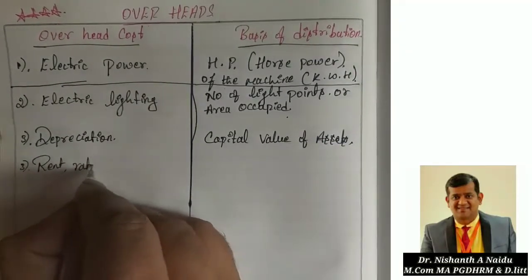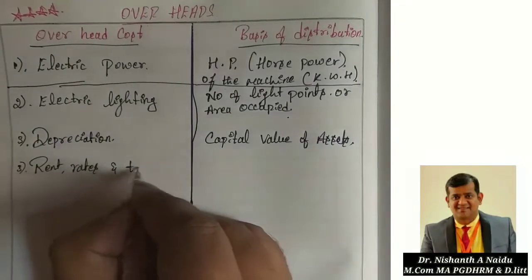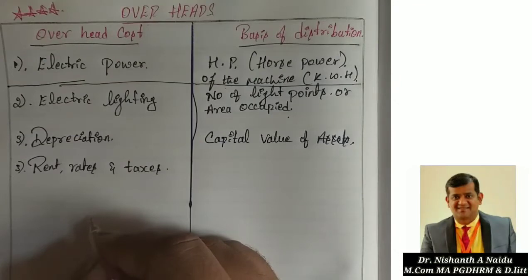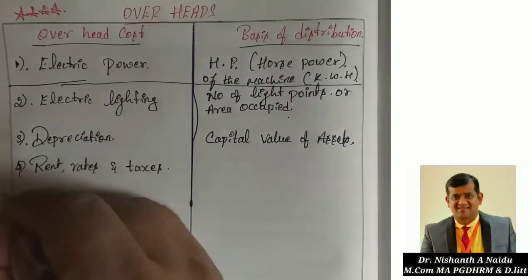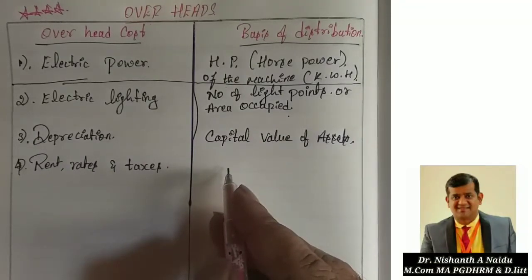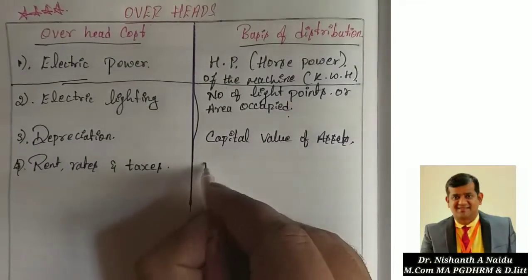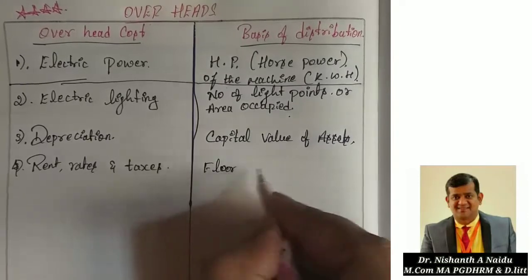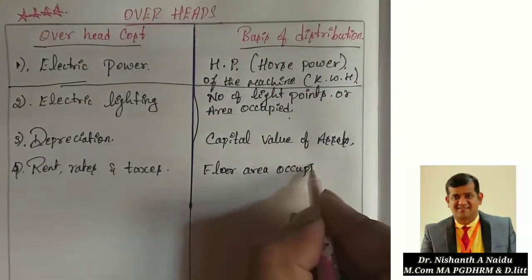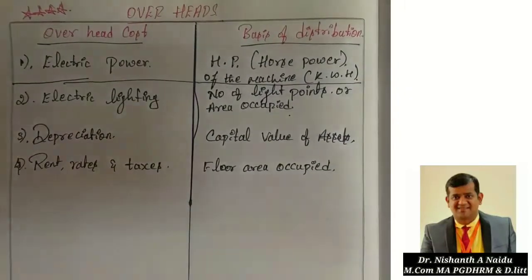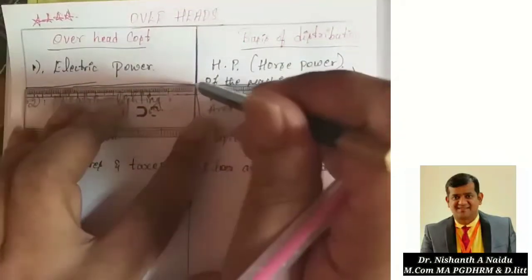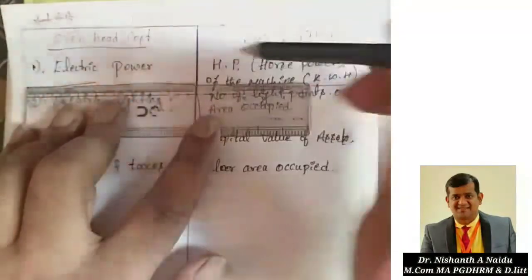rates and taxes, if there is rent, rates and taxes, that will be distributed on the basis of floor area occupied. So you should keep it simple so that you do not get any confusion while solving any problem.